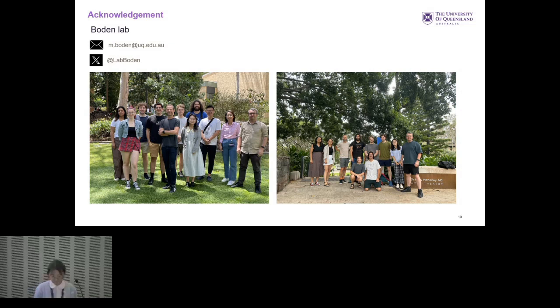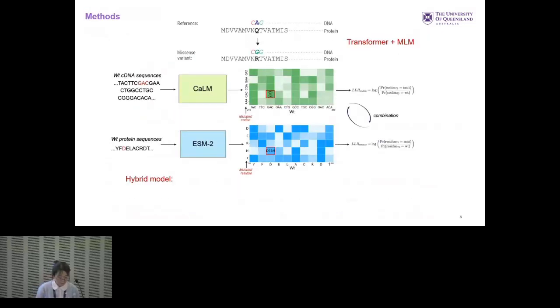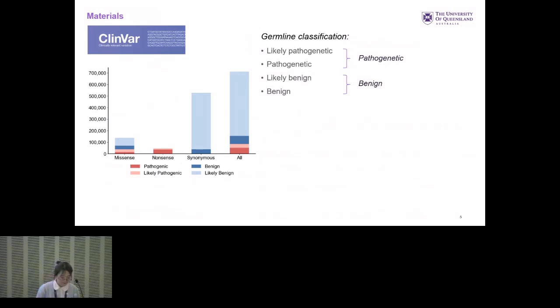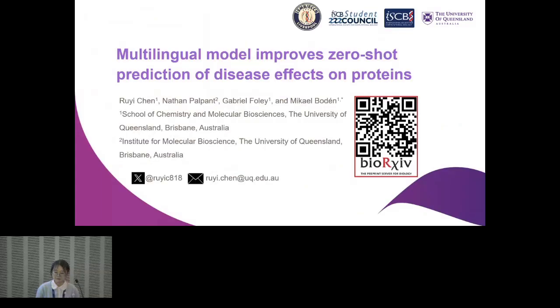Yes, actually, due to the time limit, I didn't show the performance of the codon model alone to distinguish the nonsense or the synonymous mutations. In fact, it will assign a more negative value to the nonsense mutations, and it will assign a higher value to the synonymous mutations. So I think codon language alone is very sensitive to those mutation types. But if you are interested, you can read our preprint. It has more details in it.